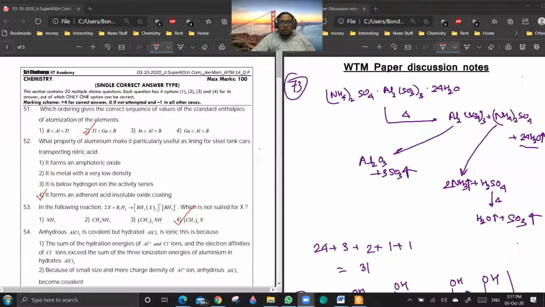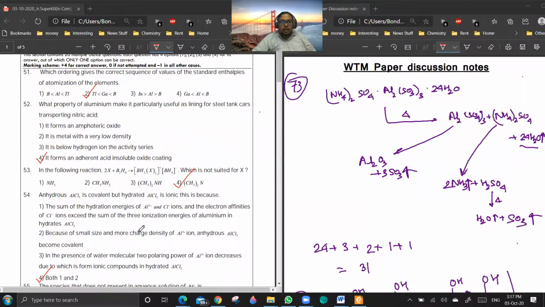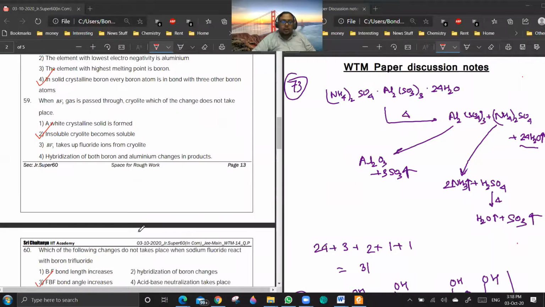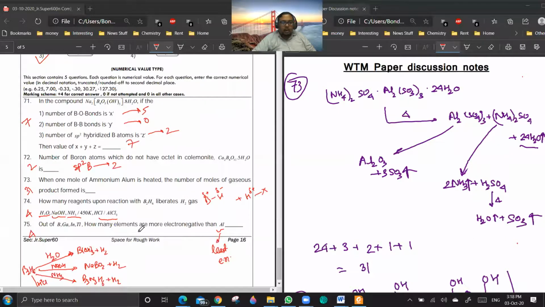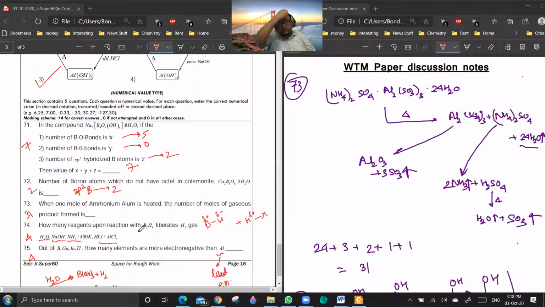Okay, so today we are going to discuss WTM 14 paper, which is a mains paper, and it is based on boron family. Okay, so it will be consisting of the first 20 questions as single correct, and then at last you have 5 questions of numerical value type. So as usual, we'll be starting with the numerical value type questions.